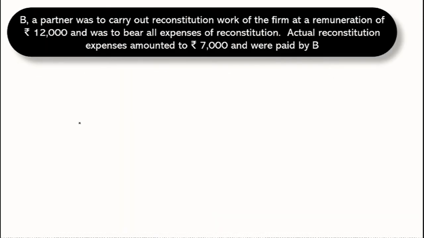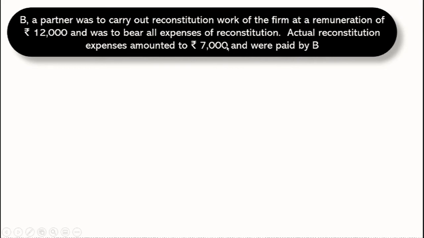Now let's take another example. B, a partner, was to carry out reconstitution work of the firm at a remuneration of rupees 12,000, and was to bear all expenses of reconstitution. Now try to understand this, that actual reconstitution expenses amounted to 7,000, and these were paid by B. B is the one who is bearing all the expenses, and also paid these expenses of 7,000.